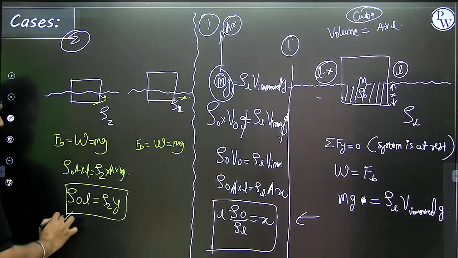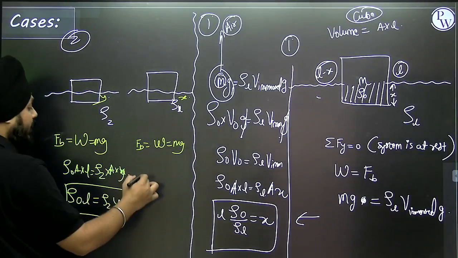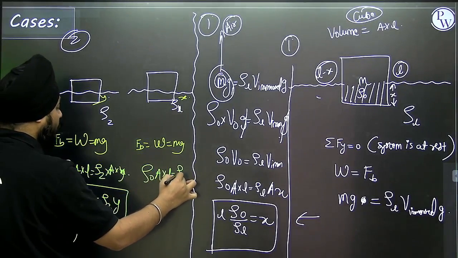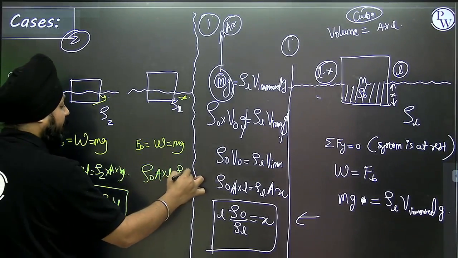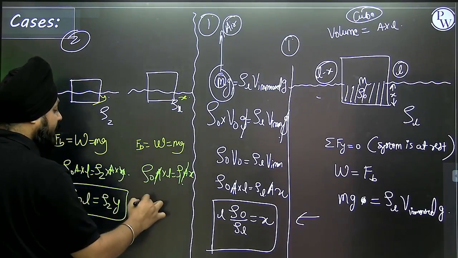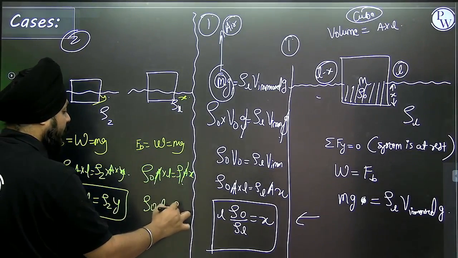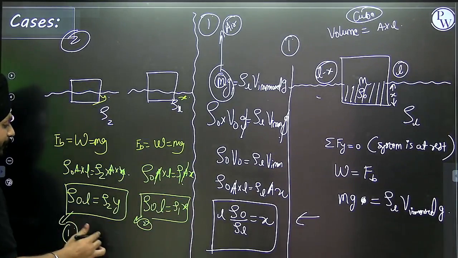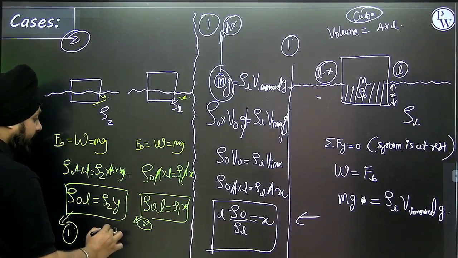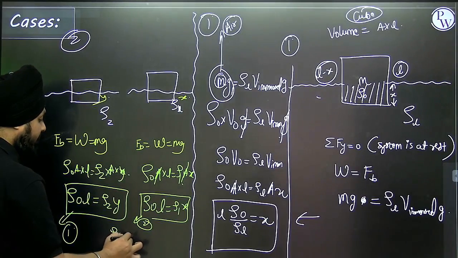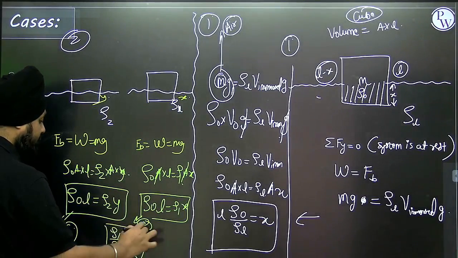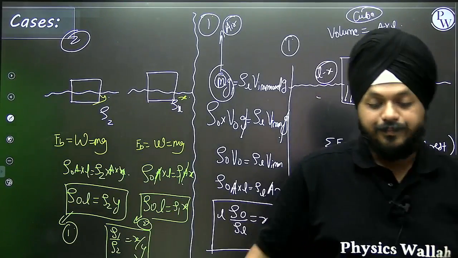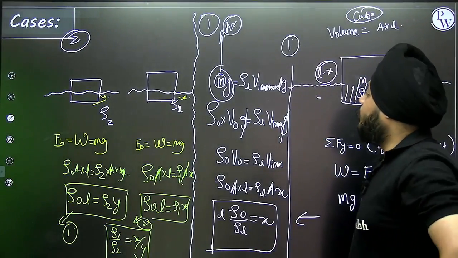Can I consider this as equation number 1? Yes. Here, density of the object into area into L is density of the fluid 1 into area into X. Again the area is going to cancel, so density of the object into L equals density 1 into X. Can I consider this as equation number 2? Comparing 1 and 2, I'm getting rho 1 by rho 2 equal to X by Y. This is how we are using the Archimedes principle. These are the two most important cases.